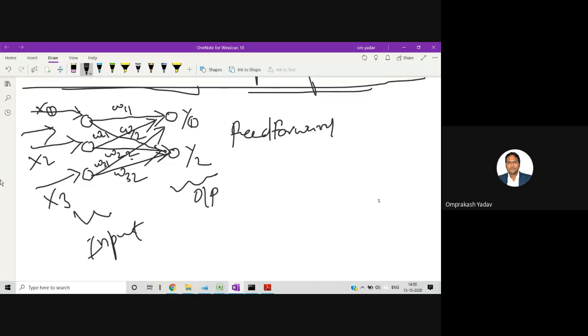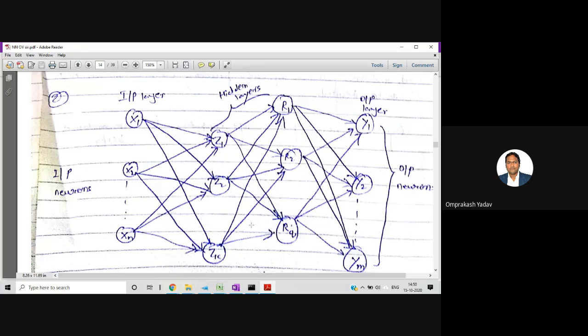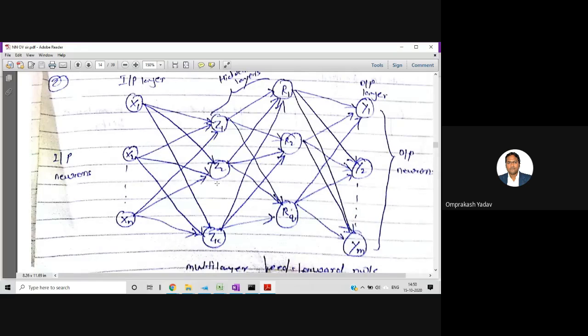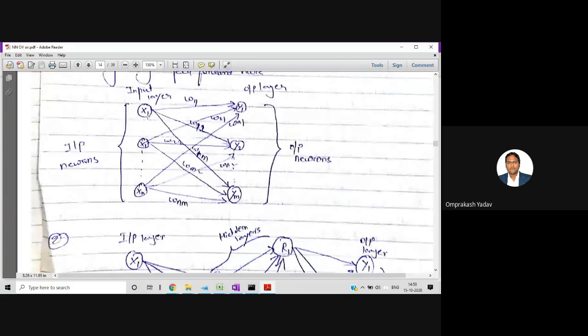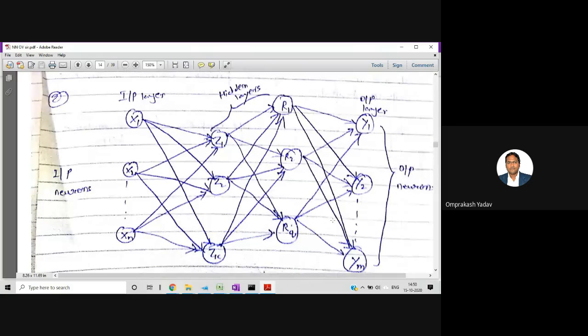Then let's see the next one. Next is this one, and it's a multi-layer network. Why? Because if you see, it's similar to the first one: the input layer is there and the output layer is there. So this is my input layer and this is my output layer, but along with this we are having two hidden layers. So let's try to draw this one.